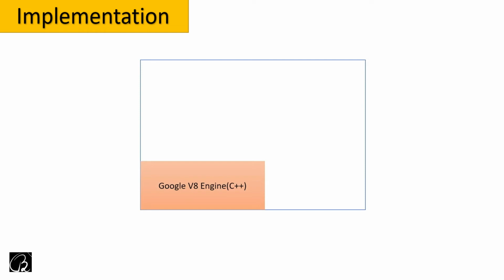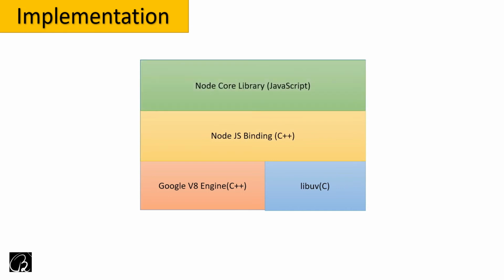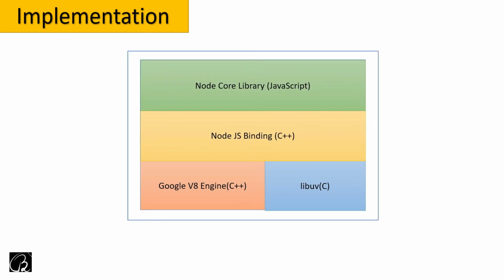At the bottom we have libuv with the Google V8 engine. You can see libuv is written in C. C is a hardware-friendly language, so it helps to interact with hardware. I will talk about it in detail later. On top of it, in the middle, we have the Node.js bindings, which are written in C++. On top of that, we have the Node core libraries written in JavaScript. This entire stack, this entire context, is called Node.js.